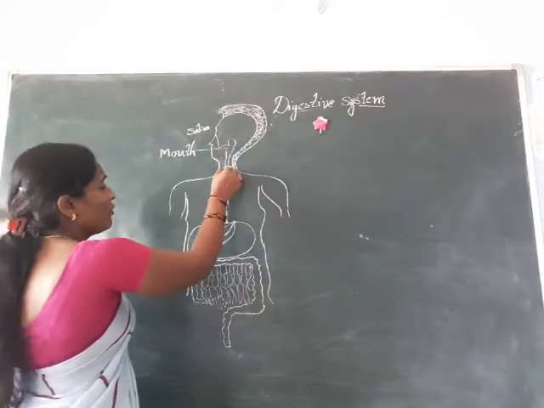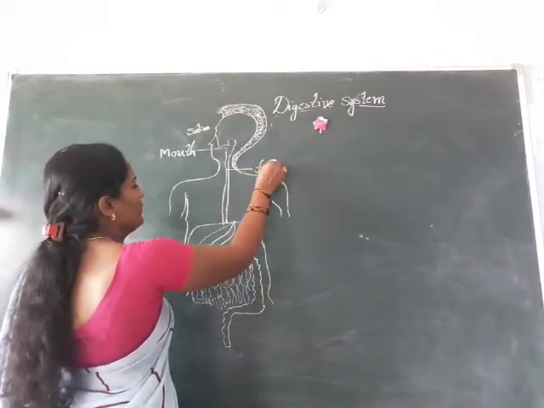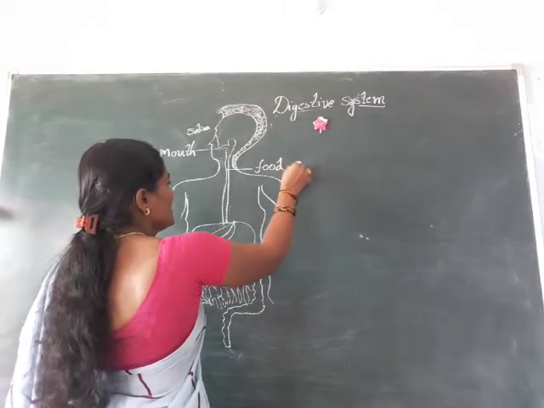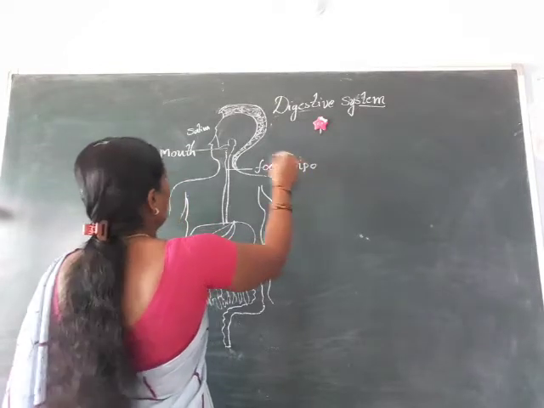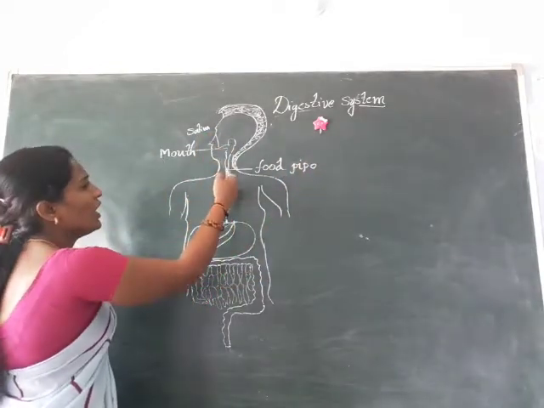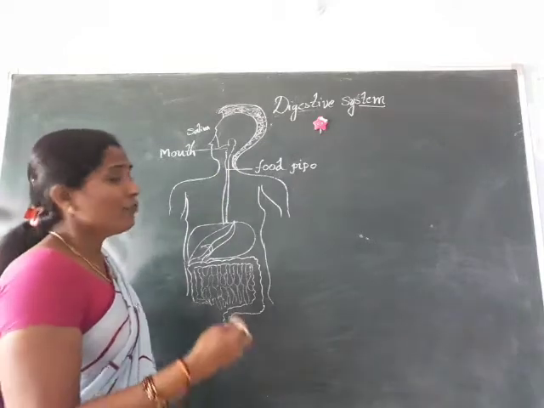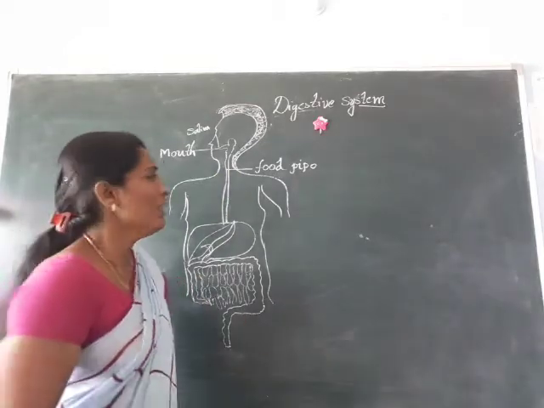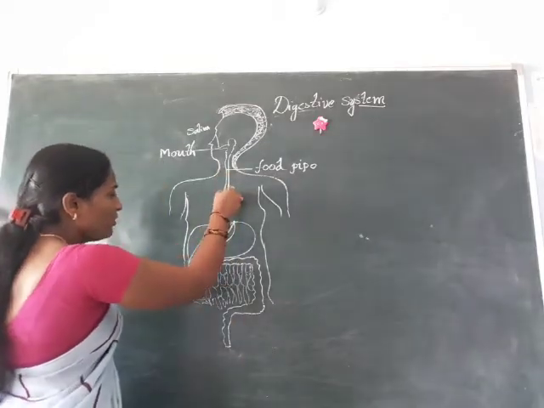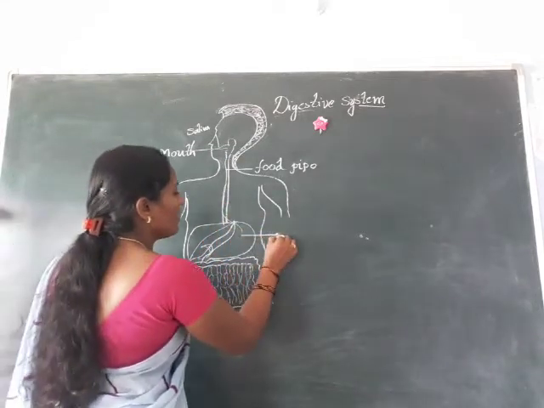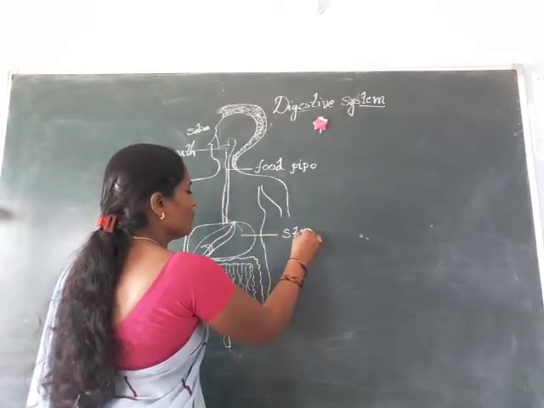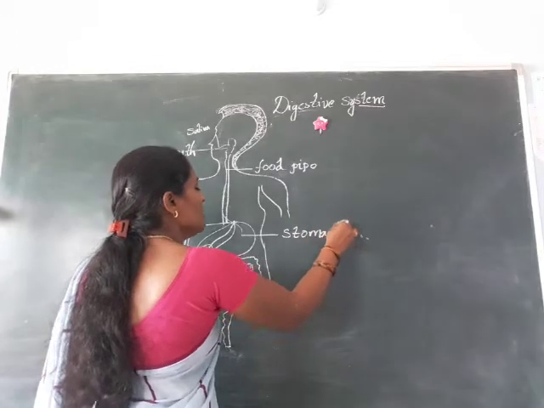We call this pipe the food pipe. See children, the broken food with saliva comes through the food pipe, and where does it go? This food comes to the stomach, S-T-O-M-A-C-H.